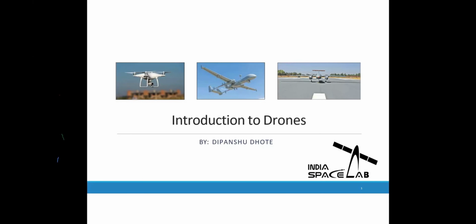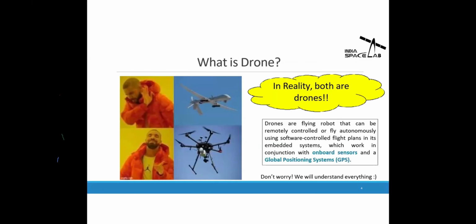What is a drone? From these two images, you can see there is a white drone and a black one. Someone will say the white one looks like an aircraft and the black one is a drone. But in reality, both are drones, because a drone is just a robot which is dynamically operated via remote. There is no human on board.